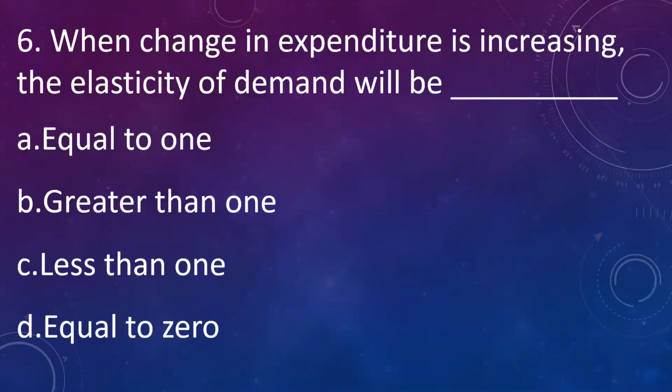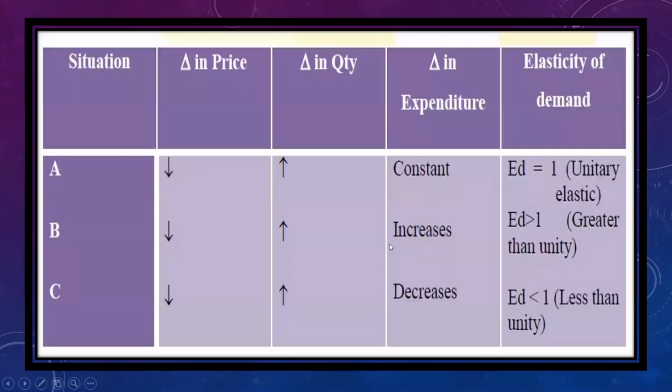When change in expenditure is increasing, the elasticity of demand will be: equal to 1, greater than 1, less than 1, or equal to 0. The answer is greater than 1. When the expenditure change is increasing, elasticity will be greater than 1. Likewise, when change in expenditure is constant, elasticity is equal to 1, and when it is decreasing, it is less than 1.